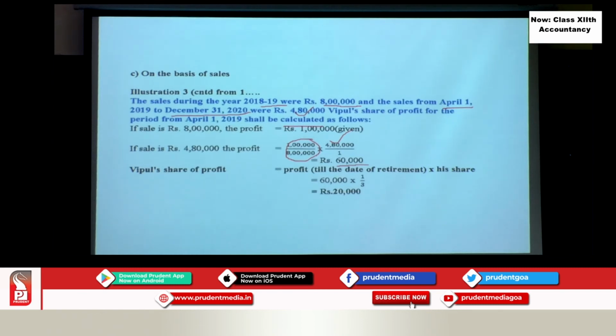So, in a given admission problem, any one of these situations may be given: based on previous profit, based on average profit, or based on the sales. Okay. So, you have to read it carefully and accordingly calculate. We have seen the detailed calculation. Now, with this you can pass a journal entry. What is that? Yes, very good.